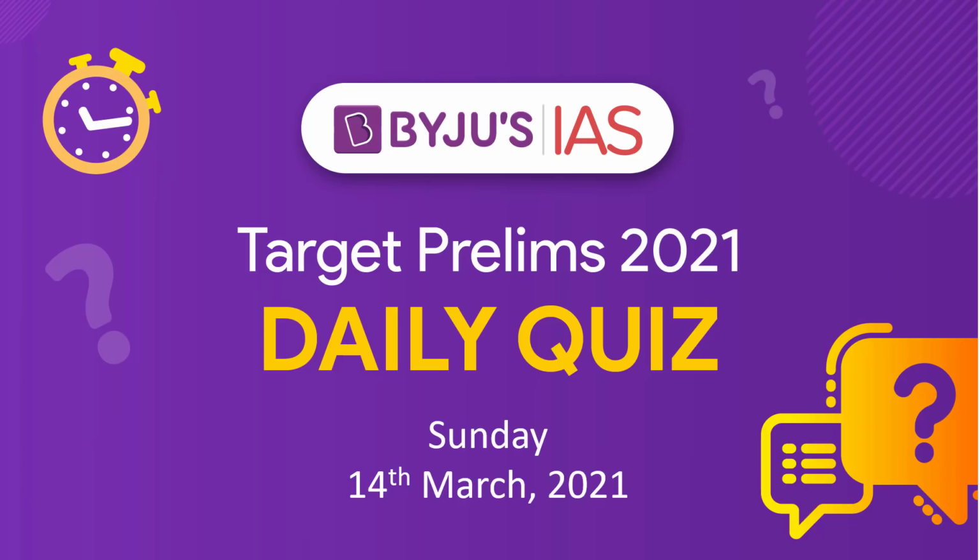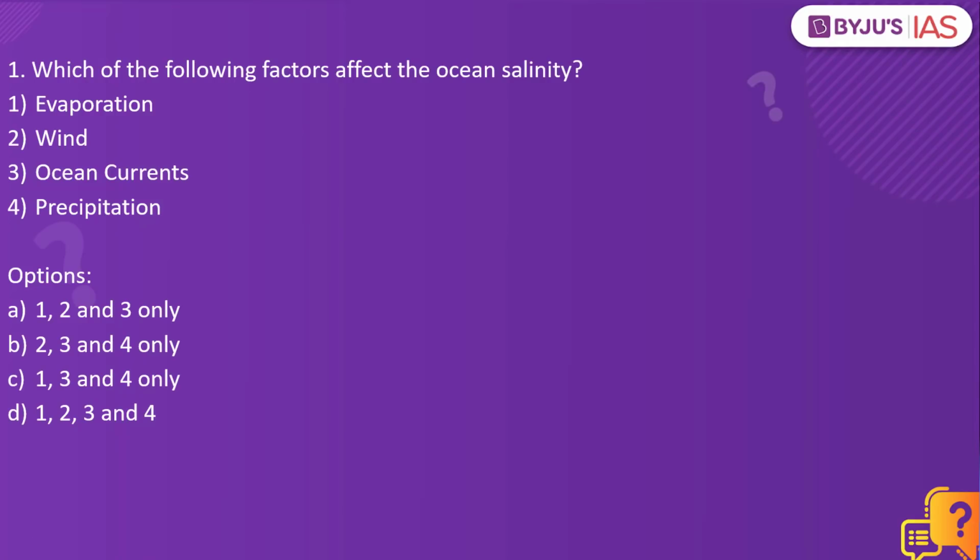Let's get started and look into our daily quiz. Since it's a Sunday, we would have the static part of our discussion and the subject that we have chosen is geography. Let's look into the first practice question. Which of the following factors affect ocean salinity? Evaporation, wind, ocean currents, precipitation.